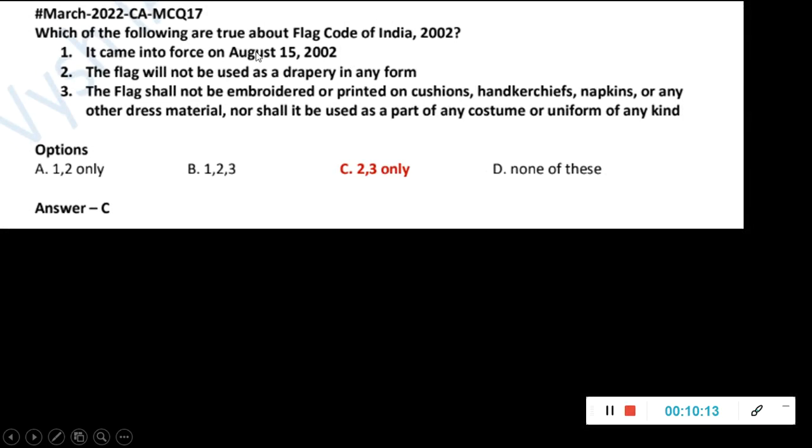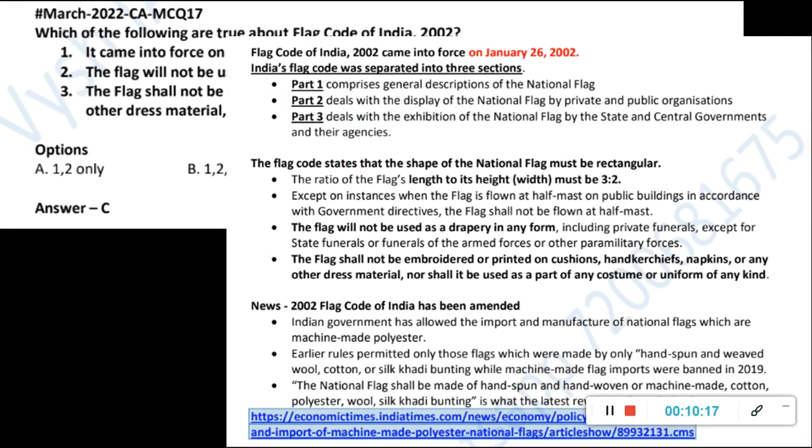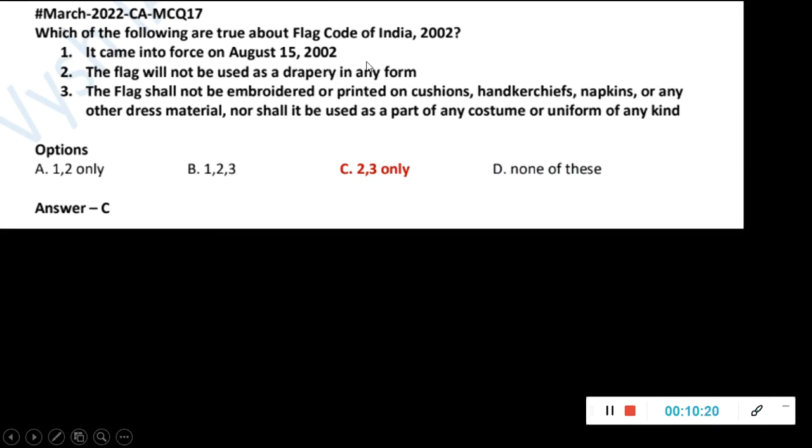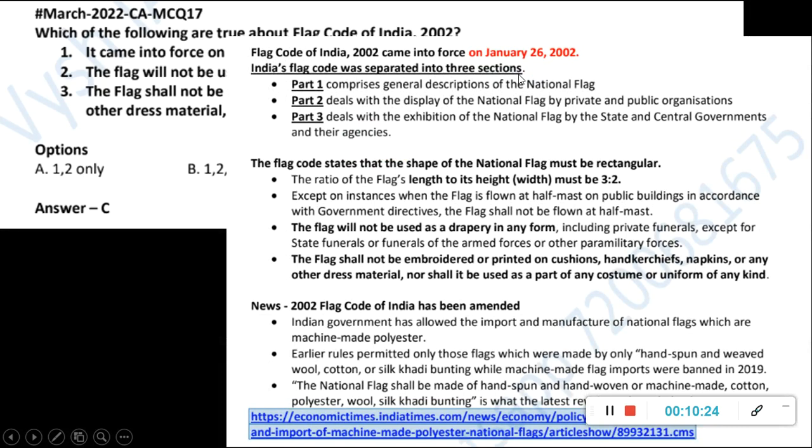Here only the date we have changed. It is not August 15, 2002. It is January 26, meaning it's not on Independence Day. It is on Republic Day 2002 that the Flag Code of India came into force, and it has three parts. One is a general description. One is how it should be displayed by private and public organizations, and the last is about its display by state and central government and their agencies. So three parts are there.